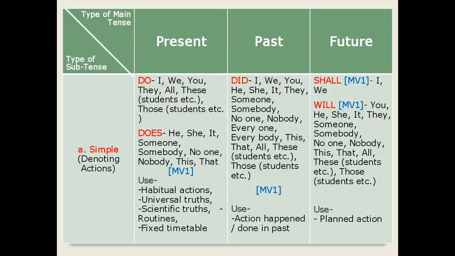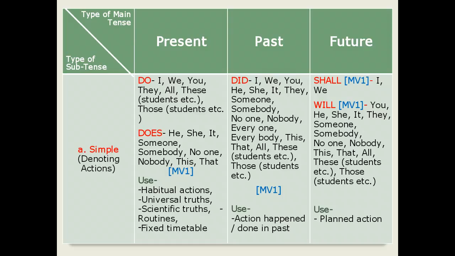And the use of simple past tense is to denote the actions happened or done at indefinite time in past. For example, I did play cricket or I played cricket. We played cricket, you played cricket, he played cricket, she played cricket, they played cricket, and so on. This way we can prepare multiple constructions with the help of did.